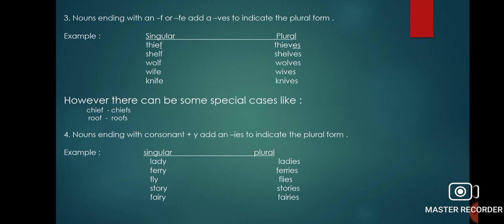Fairy, we remove y and place ies, fairies. Fly, we remove y and add ies, flies. Story, we remove y and add ies, that is stories.